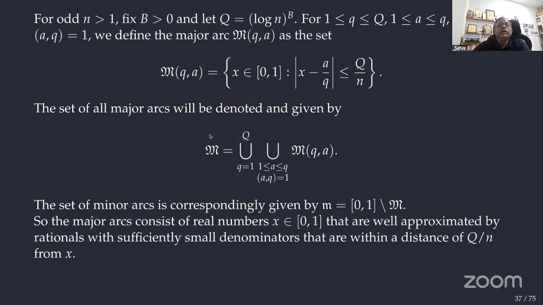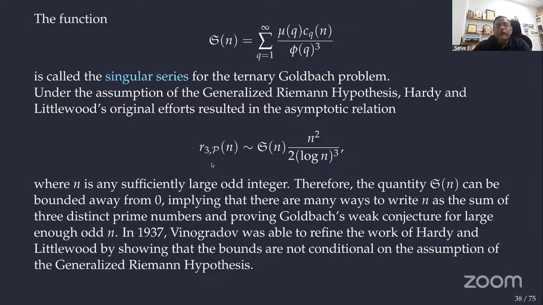In particular, we look at the values between 0 and 1 which are very near to this a by q. These q's are bounded by some number. The union of all of them is a major arc. While evaluating it, I will explain to you, we'll get some series. I'm introducing it first and then telling you. Usually we'll write it later, but I'm putting it before. I'll explain where this singular series comes from in the evaluation of those major arcs.